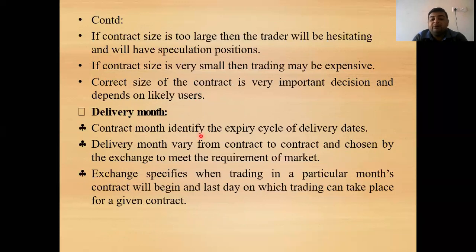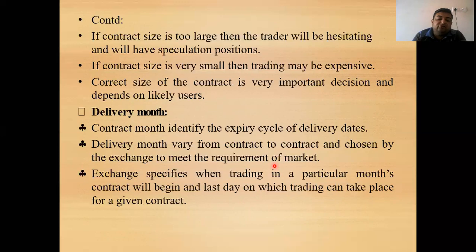The contract month identifies the expiry cycle of the deliverable dates. For example, if it is a 3 month future of gold, then it is clear that it will expire in the month of July. So it will identify the expiry cycle. Next, delivery month varies from contract to contract and is chosen by the exchange to meet the requirement of the market. For example, a 1 month future contract, 2 month future contract, 3 month future contract. It depends upon the exchange.